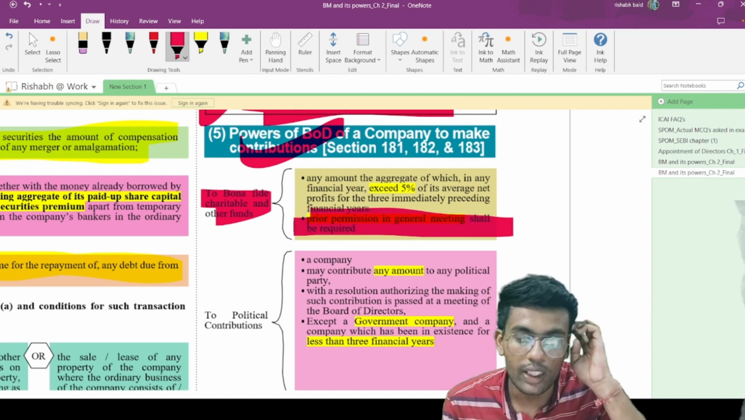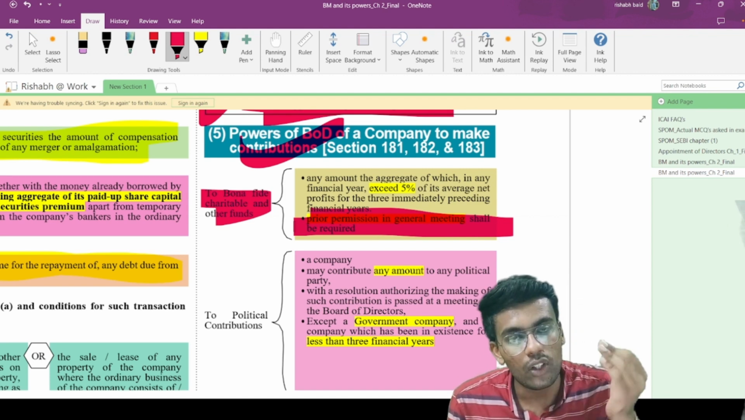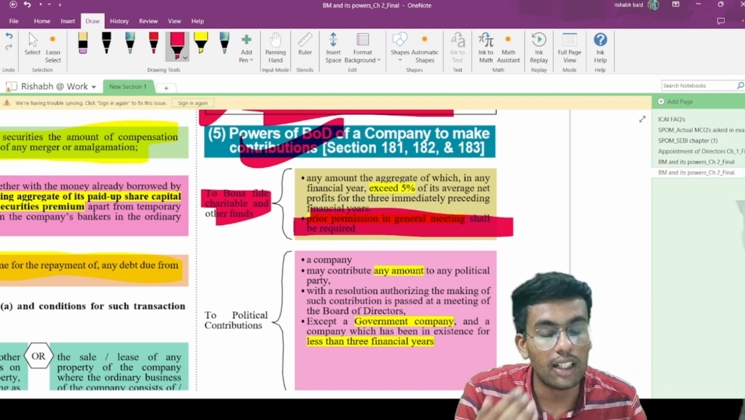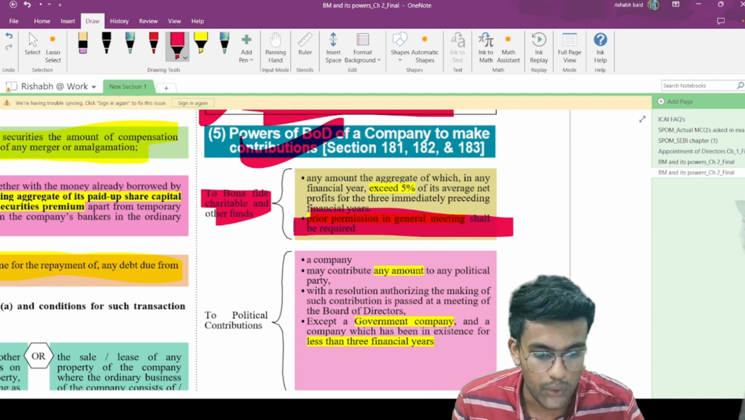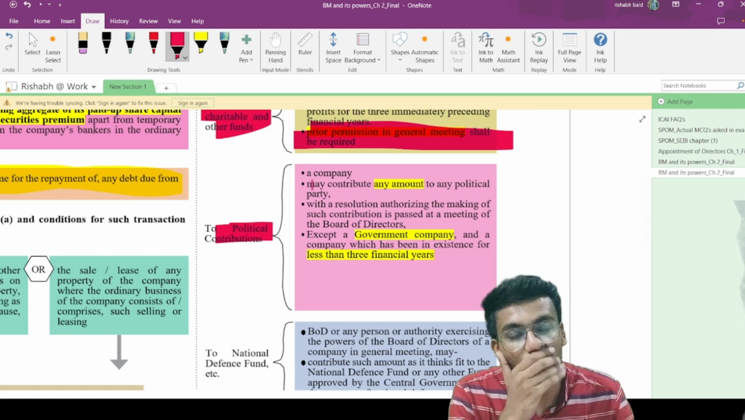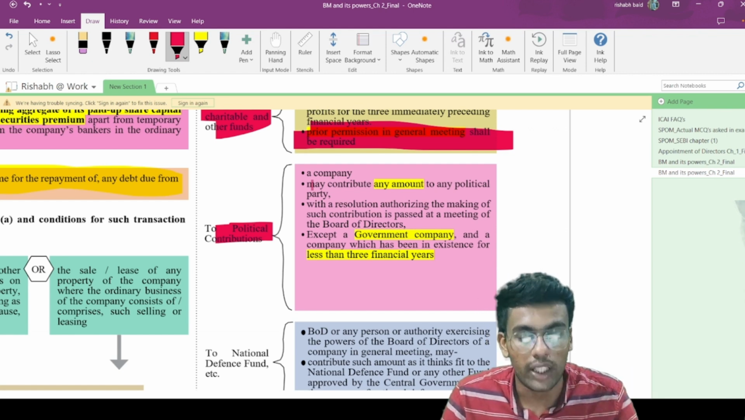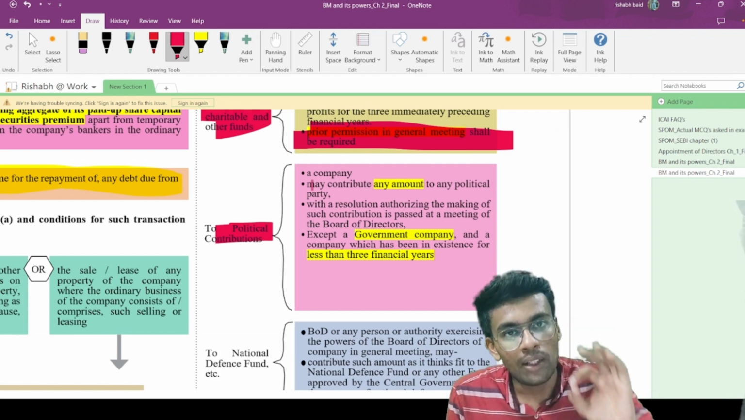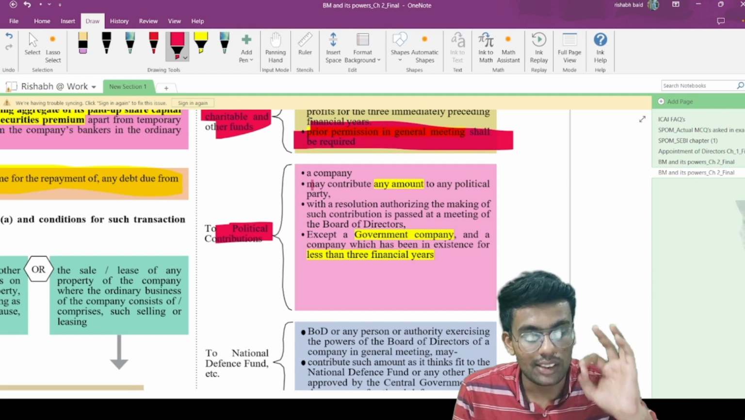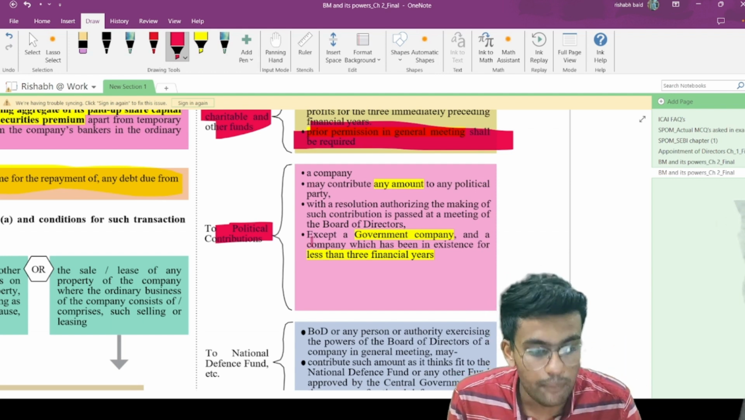This can be made only after passing a special resolution if it is more than 5%. If you are making less than that, then the board of directors can make such a contribution. Political contribution, on this I got an MCQ. What is the maximum amount of contribution that a company can make to a political party? There is no limit prescribed under the Companies Act 2013, and a company may contribute any amount as a political contribution.